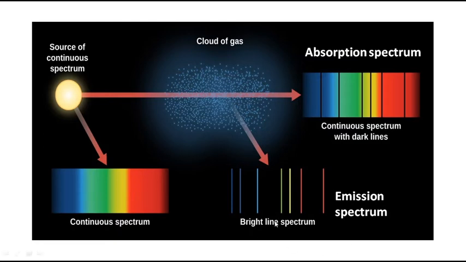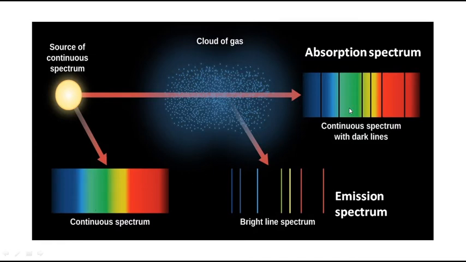So this is called the line spectrum, and this is the emission spectrum. The other is the absorption spectrum. In the absorption spectrum we get a continuous spectrum with dark lines. In the emission spectrum what do you get? You get only lines for certain wavelengths. Got it? So why does this occur? According to electromagnetic theory, it can explain only the continuous spectrum.